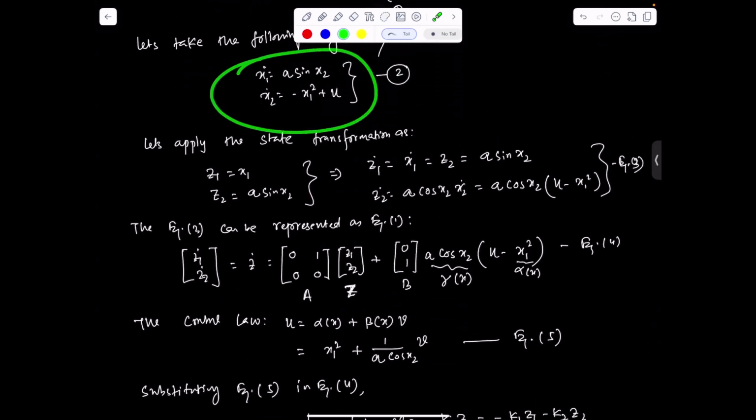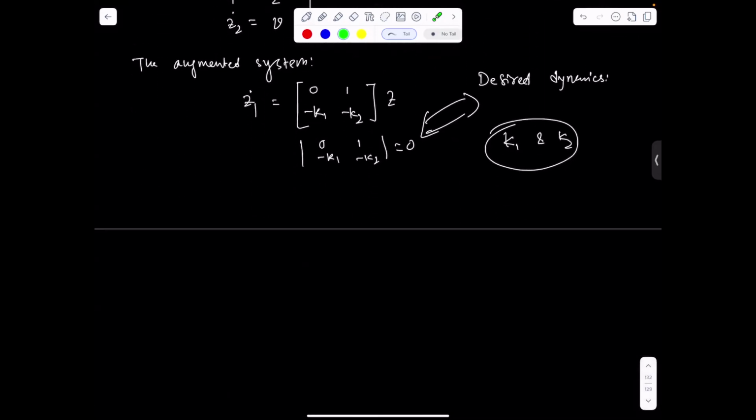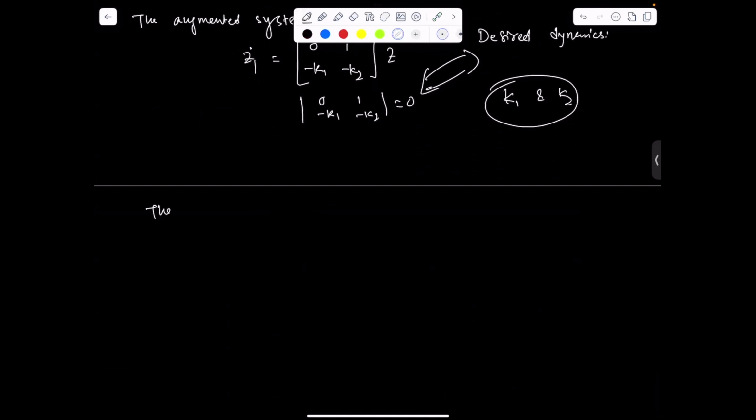So u can be defined as the nonlinear control for the system, equation 2: u equal to x1 square plus 1 upon a cos x2 into v.